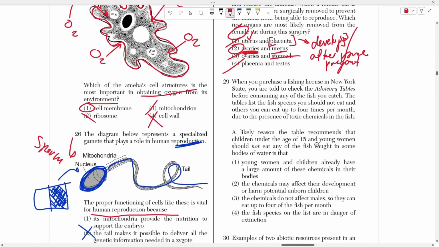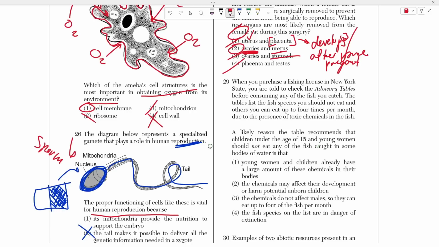So number 29 says, when you purchase a fishing license in New York, you're told to check the advisory tables before consuming any fish that you catch. The tables list the fish species you should and should not eat, and others that you can eat up to 4 times a month. A likely reason that the table recommends that children under the age of 15 and young women should not eat any of the fish caught in some bodies of water is why?